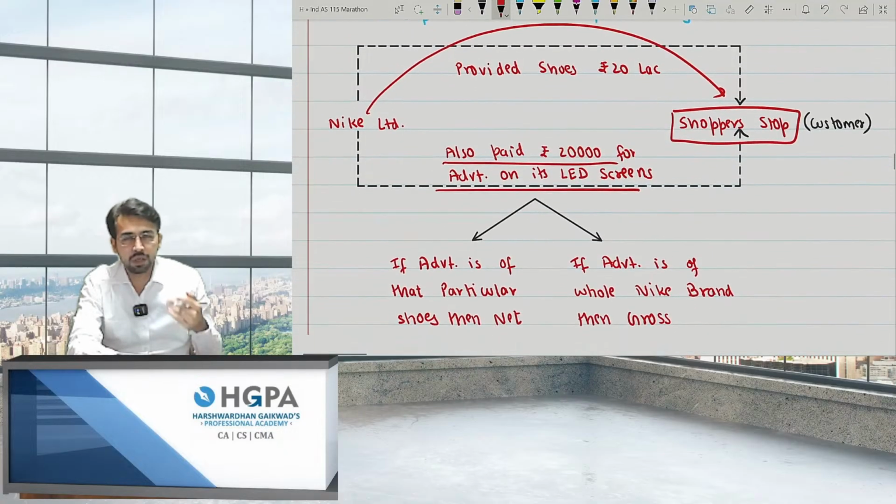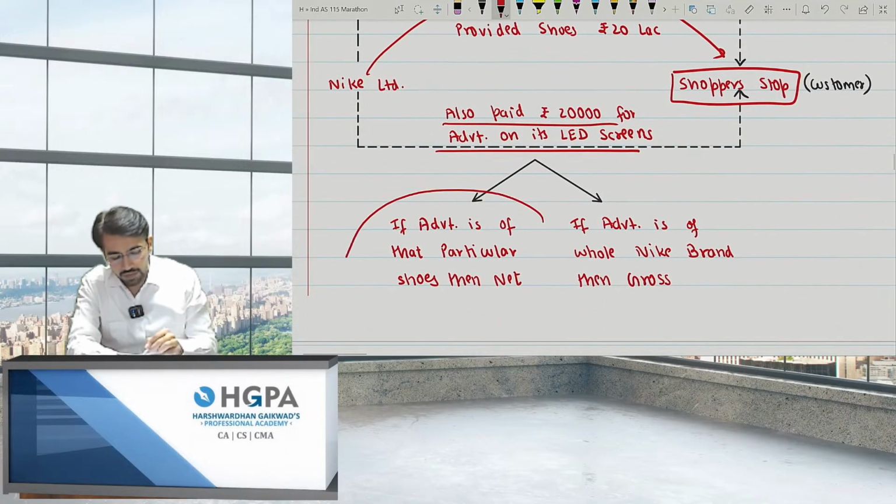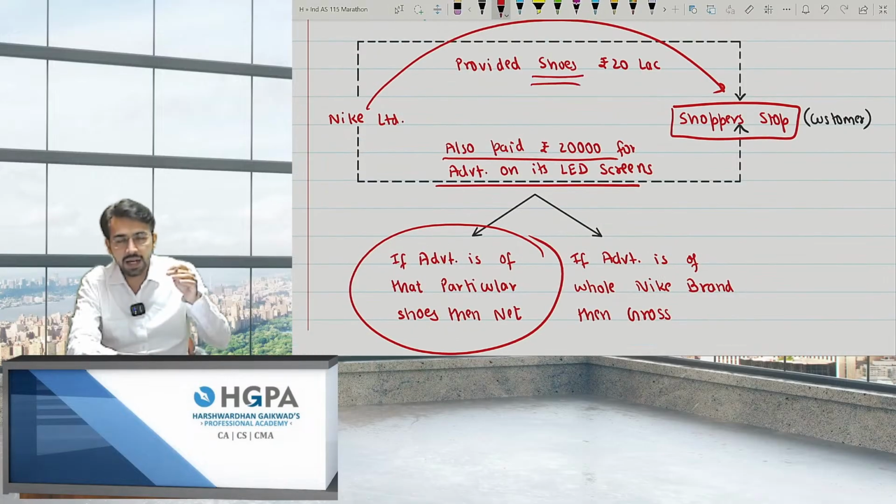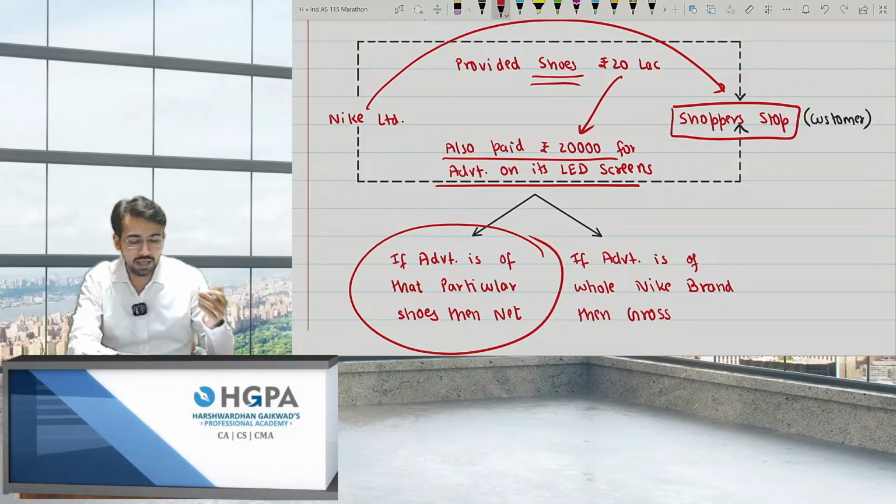At that point of time, what is the careful analysis? If the advertisement is of the shoes only, the shoes which we gave him, then I have to book revenue on a net basis. That means I'll book revenue of 19 lakh 80,000 only, 20 lakh minus 20,000.